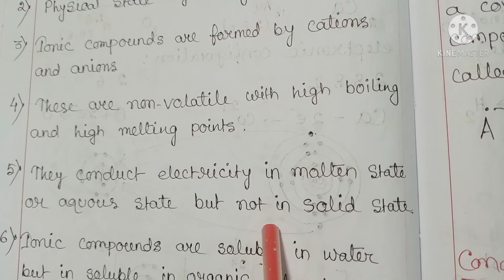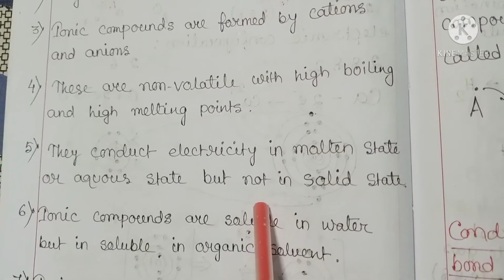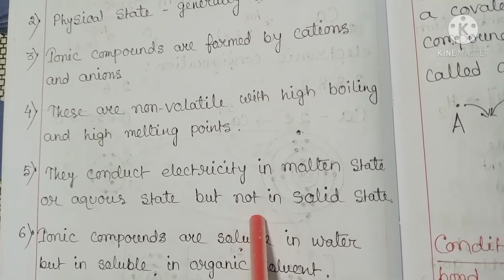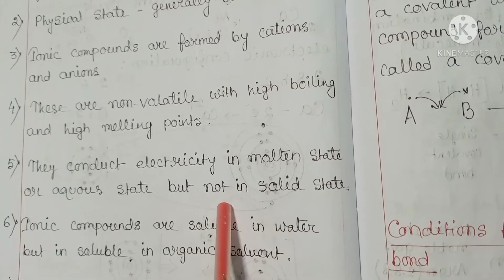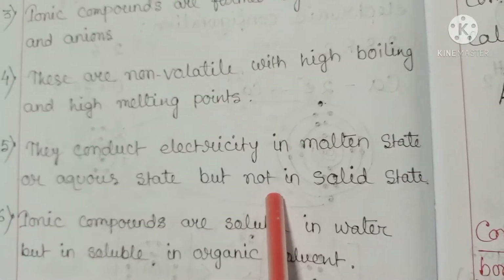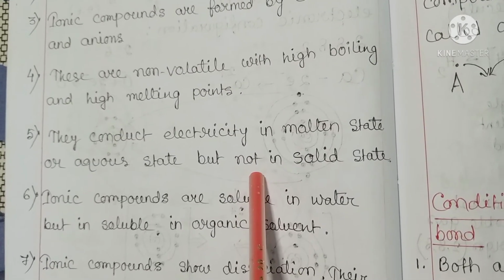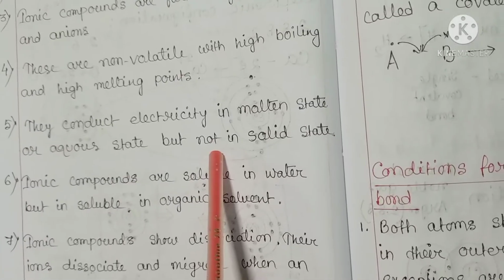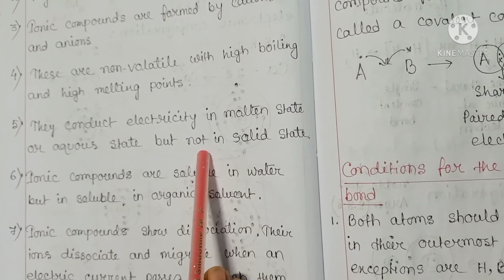A question arises at this point: why does solid NaCl not conduct electricity, but molten or aqueous NaCl conducts electricity? This is because solid NaCl has ions, but ions are not free to move due to strong electrostatic force of attraction.